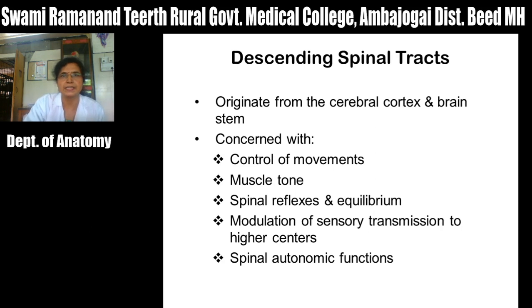The main function of these descending tracts is control of movements, that is they are mainly for the voluntary movements of skeletal muscle. They are also concerned with maintenance of muscle tone, spinal reflexes and equilibrium. They are also concerned with modulation of sensory transmission to the higher center from periphery, and they are also responsible for spinal autonomic functions.